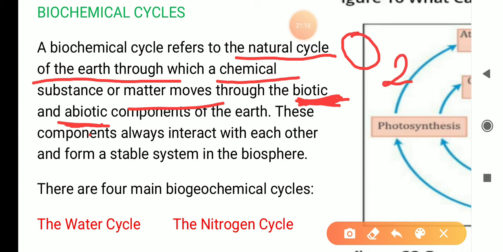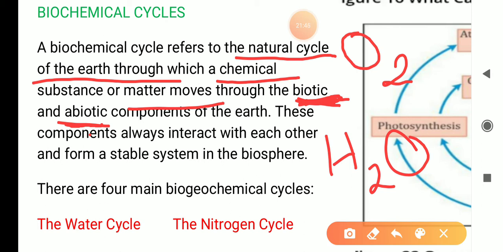This O2 is present in water, H2O, and when we drink this water, it becomes a part of our body, and when it comes back from our body to the abiotic resources, it becomes a part of abiotic components. So in this way water is moving all around.